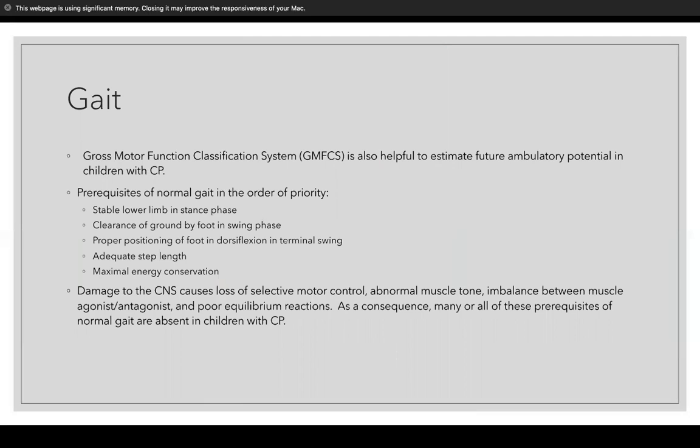So damage to the CNS causes loss of selective motor control, abnormal muscle tone, an imbalance between your agonist and antagonist muscles, and also poor equilibrium, which as a consequence, many or all of those prerequisites of gait are gone with children with CP.